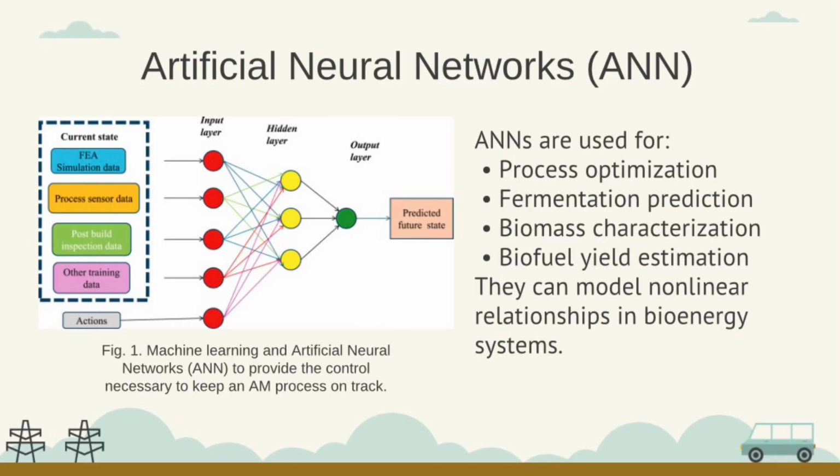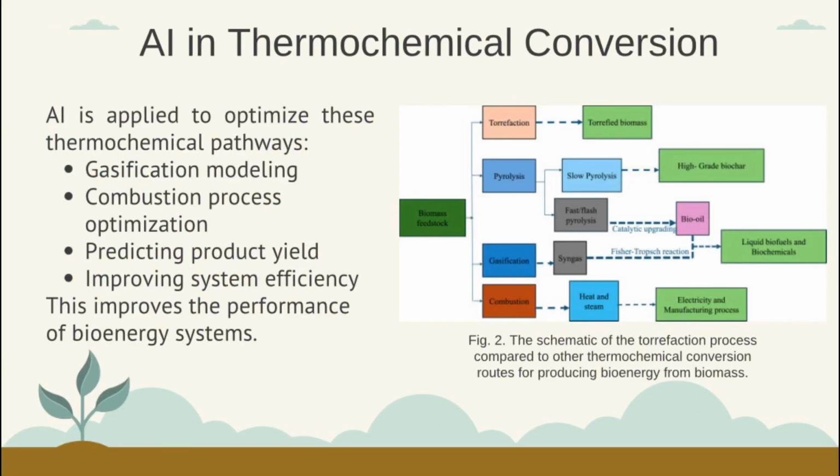biofuel production. Besides the biological processes, AI can also be applied to thermochemical conversion technologies. AI is applied in key areas such as gasification modeling, combustion optimization, and predicting product yields.